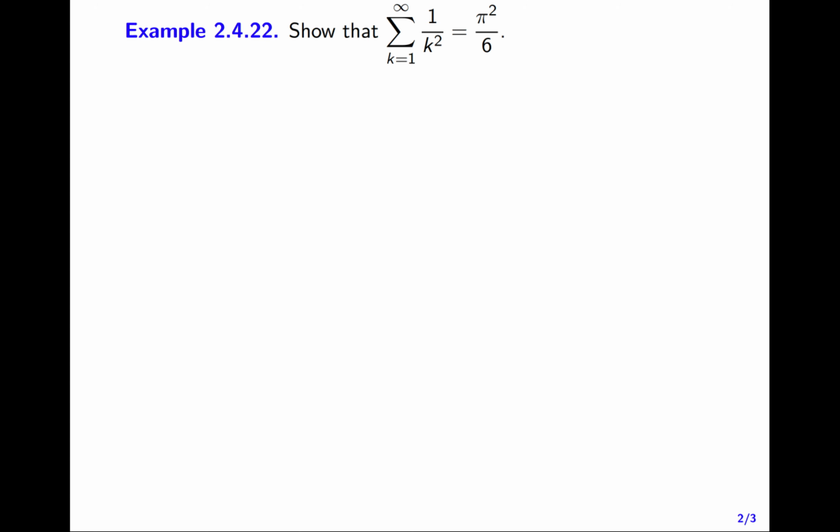Now this sum from k equals 1 to infinity of 1 over k squared might look familiar to you from your calculus days. You could use the so-called p-test for series to show that this series converges. Or you could do a comparison test or a ratio test or something like that, and you would know that the sum from k equals 1 to infinity, 1 over k squared, converges.